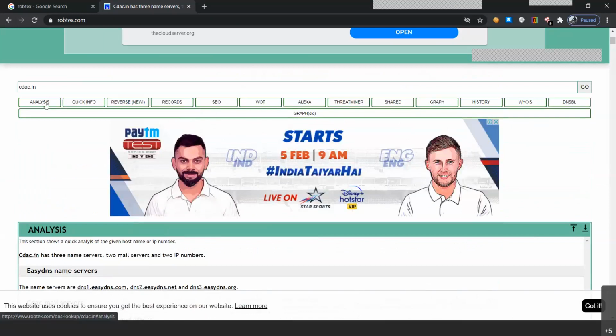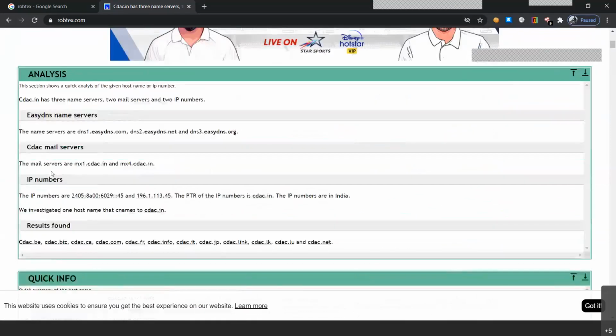So we are getting the analysis part, the quick info, the reverse, records, SEO (search engine optimization), WOT, Alexa, threat miner, shared graph, history, Whois, DNS, BL, and Graph. We will get some of the information about our particular website, such as the analysis part. We've got it has 3 name servers, 2 mail servers, and 2 IP numbers. For a developer, it's great to be able to see such information. For a hacker, it is also great because he might see that they have 3 name servers, 2 mail servers, and 2 IP numbers. That means he might try to look at both IPs as well as the 3 name servers along with the mail servers for any information.